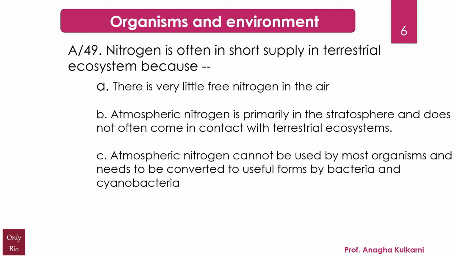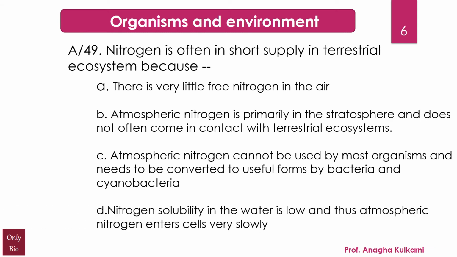C. Atmospheric nitrogen cannot be used by most organisms and needs to be converted to useful forms by bacteria and cyanobacteria. And D. Nitrogen solubility in water is low, and thus atmospheric nitrogen enters the cells very slowly. And the correct answer for this question is C. Atmospheric nitrogen cannot be used by most organisms and needs to be converted to useful forms by bacteria and cyanobacteria.